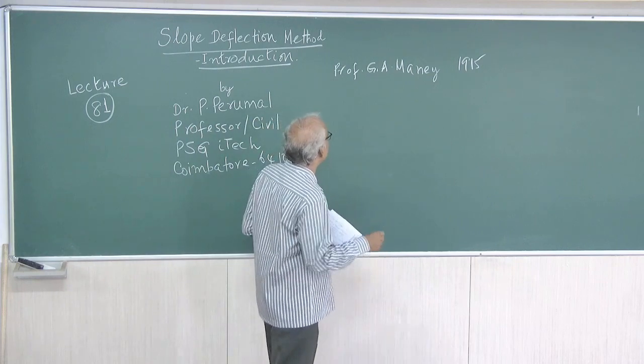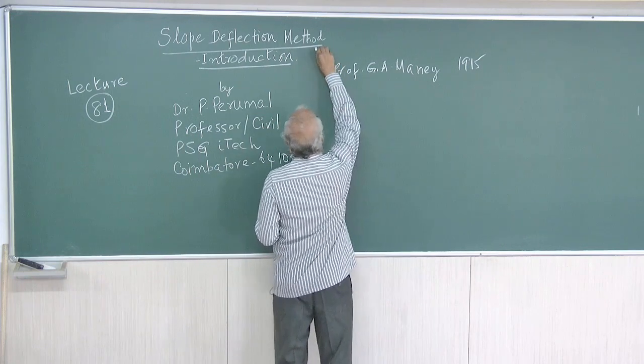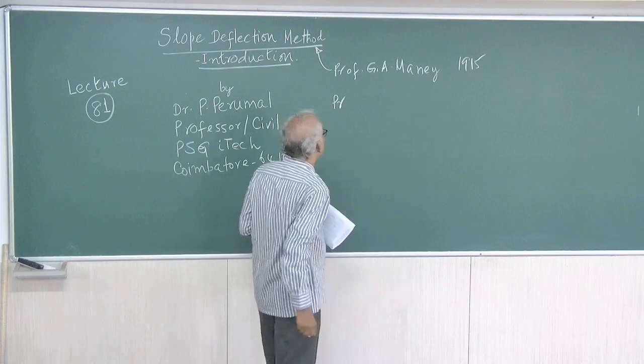The moment distribution method was introduced by Professor Hardy-Cross. So this is the slope deflection method by Professor G.A. Manning.